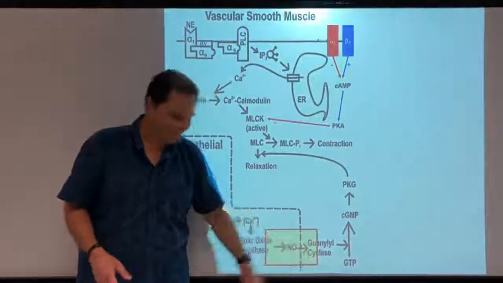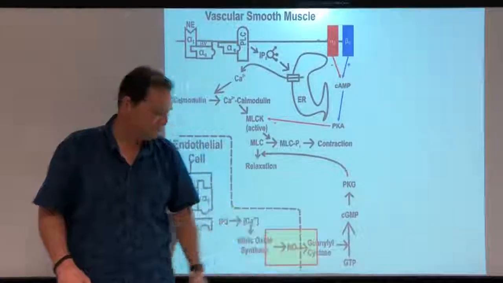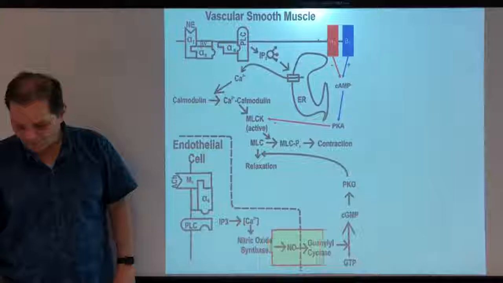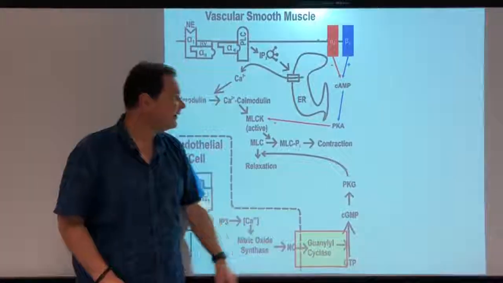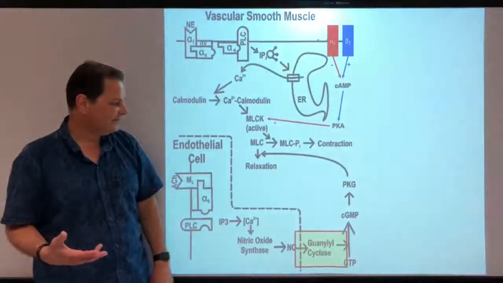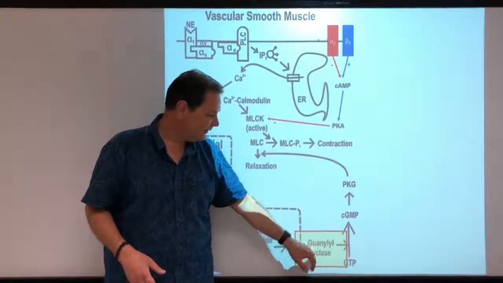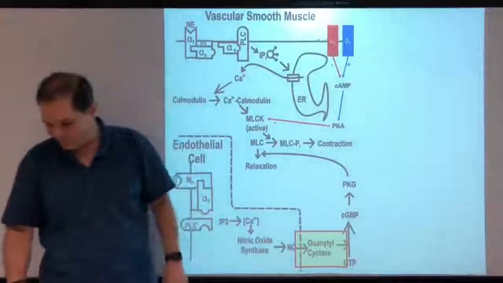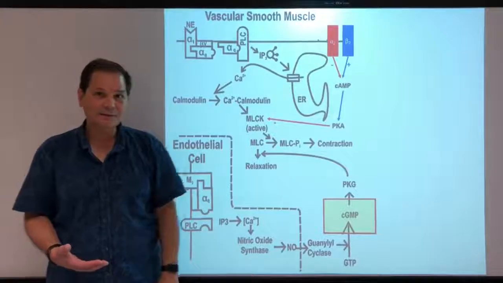Nitric oxide, no exception. It will go from the endothelial cell to the smooth muscle cell, across the membrane, and there it activates guanylyl cyclase. Adenylyl cyclase increases cyclic AMP. Guanylyl cyclase increases cyclic GMP, and it converts GTP to cyclic GMP, okay?